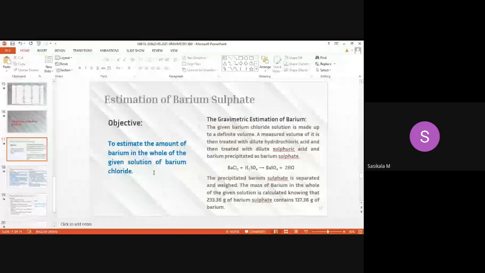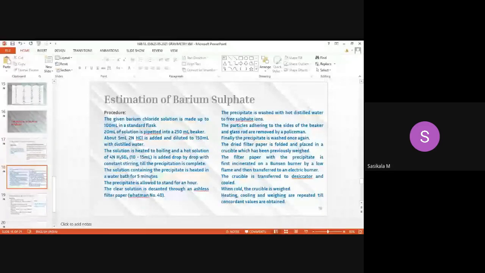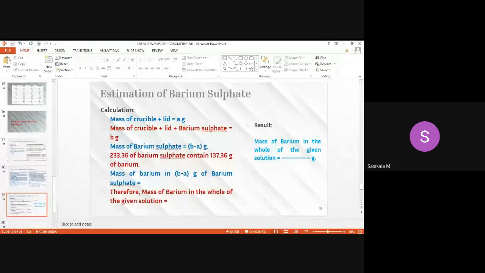After that, the precipitate is calculated as per our schematic procedure already discussed. The container you are using is a crucible, which you can also call a china dish. You need to take its weight along with the lid. Then you add your sample, take the weight, and subtract the weight of the crucible to get only the content weight, that is the barium sulfate weight.